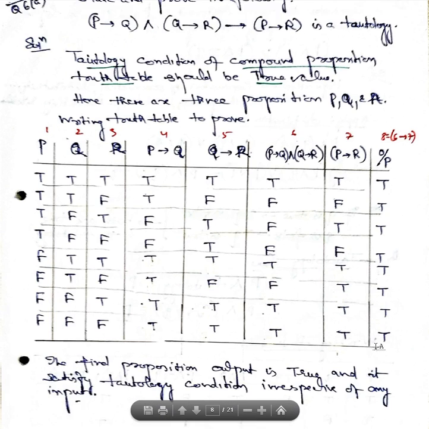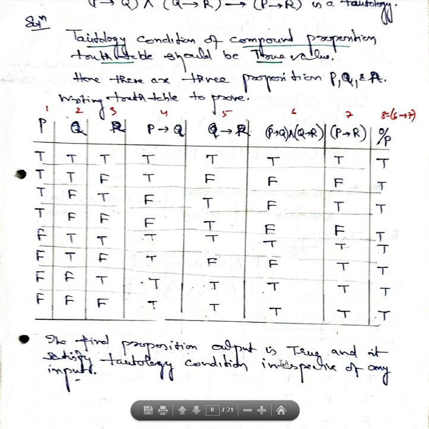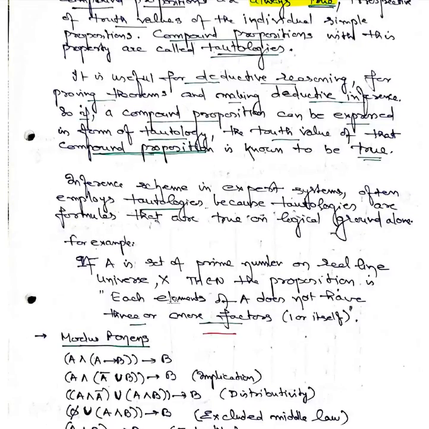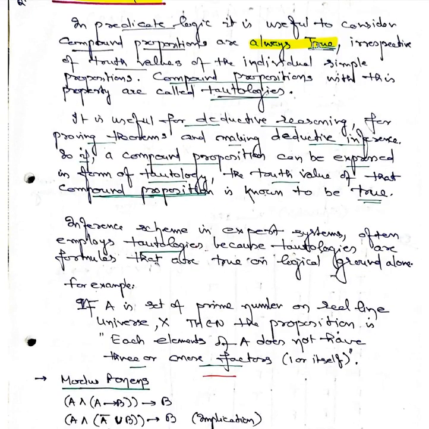So this is the final proposition output is true, and it satisfies the tautological condition irrespective of the input. So any output producing a true value is known as a proposition. That is what is being stated here, that it will reflect a true value. It is useful for deductive reasoning, for proving theories and theorems, and making deductive inferences.